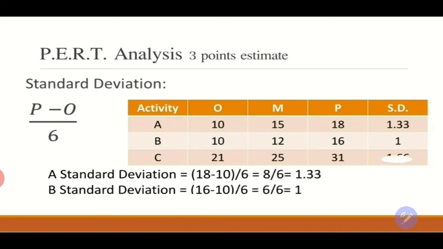So let's start calculating the standard deviation of activity A. The pessimistic is 18 minus 10 over 6, and that will be 8 over 6, which is 1.33. B standard deviation equals pessimistic 16 minus optimistic 10, over 6, and that will be 6 over 6, which is 1.